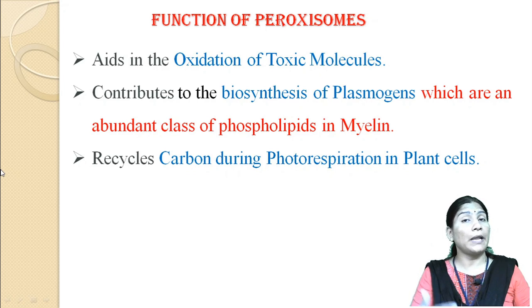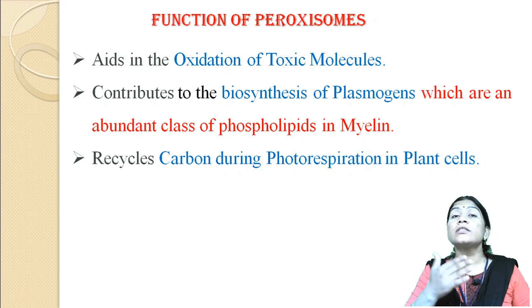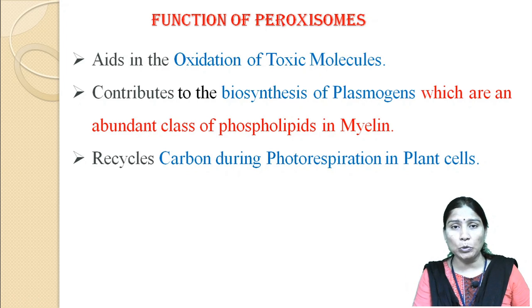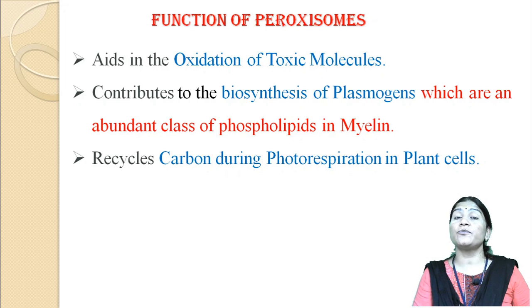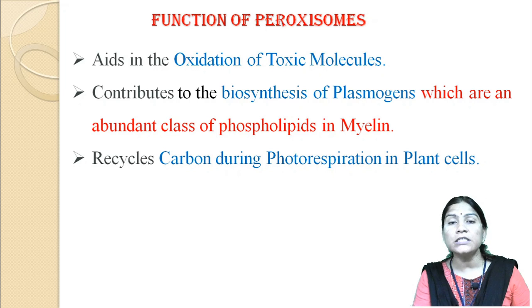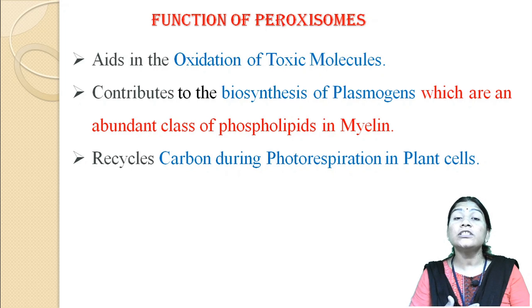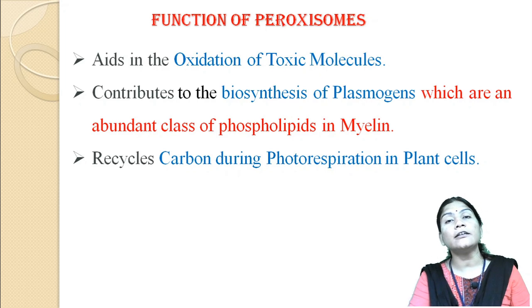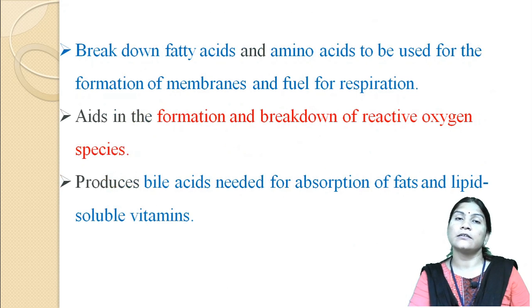So they play an important role in the oxidation of toxic molecules, in the biosynthesis of plasmalogens, and in recycling the carbon during photorespiration in plant cells.